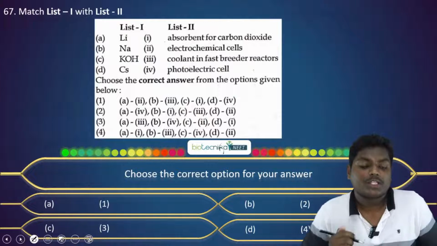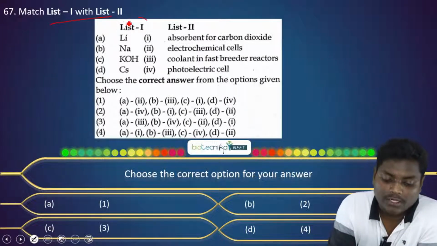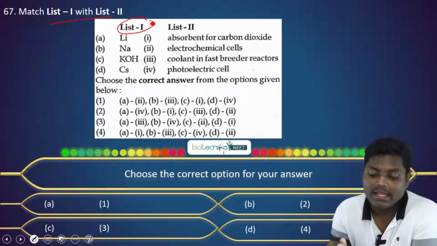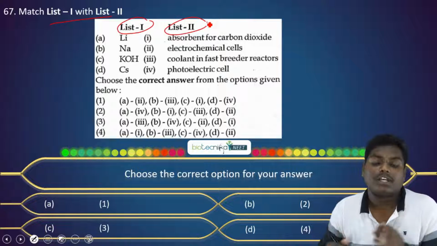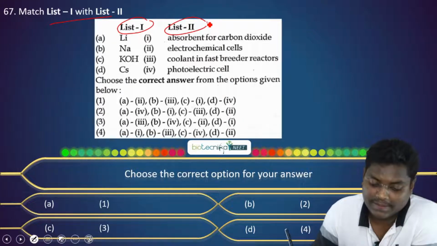Now moving to the next question, match the list. List 1 and list 2 are given. In list 1, we have lithium, sodium, potassium hydroxide and cesium. And list 2 contains some of their functions. So we need to match list 1 with list 2. Now let's try to see this.